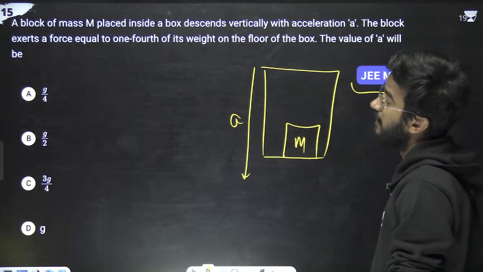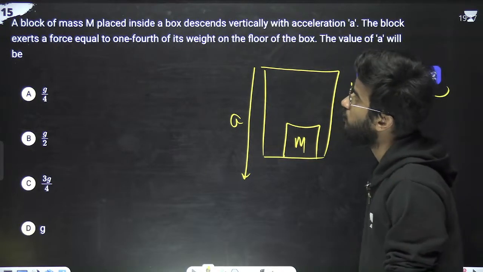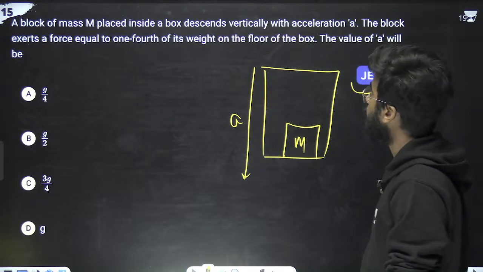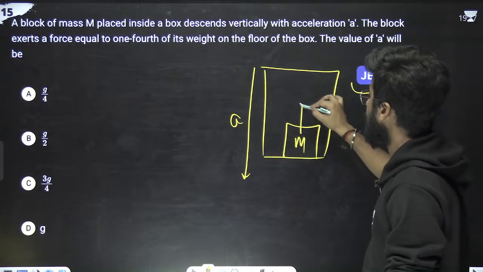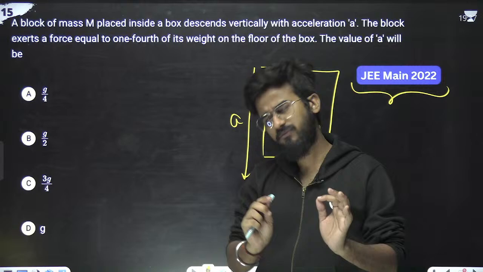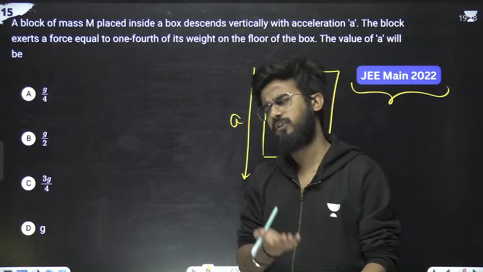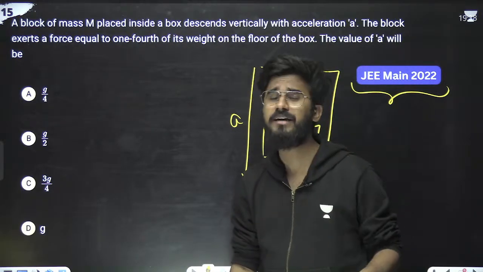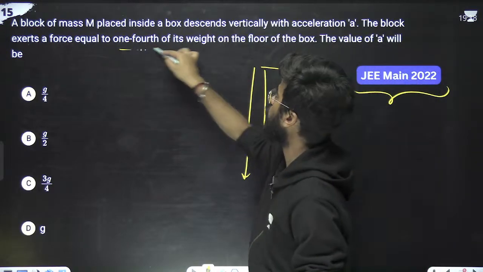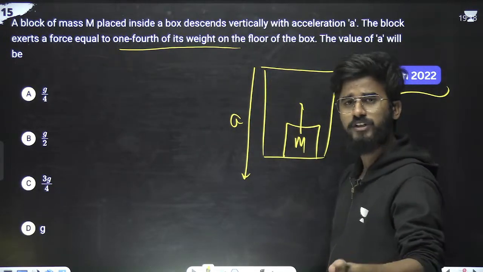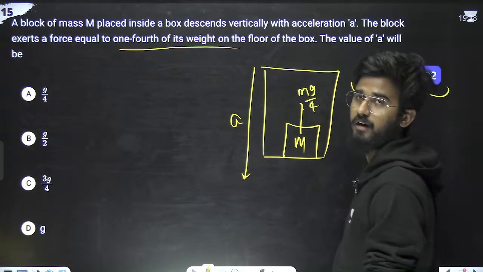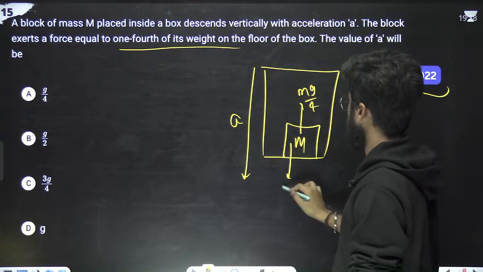The block exerts a force equal to 1/4 of its weight on the floor. Look at this thing. If the block applies some force on the floor, the same force is applied by the floor on the block. If the block is applying 1/4 of the weight, then the floor is also applying 1/4, meaning mg by 4 is acting in the upward direction, and the weight is mg also.